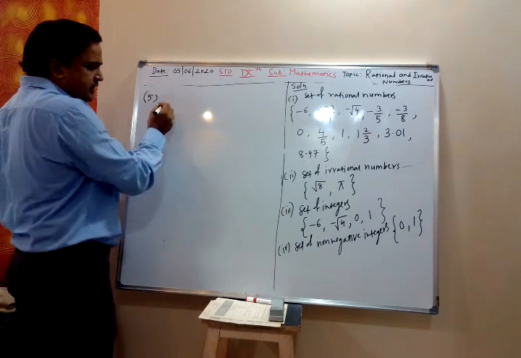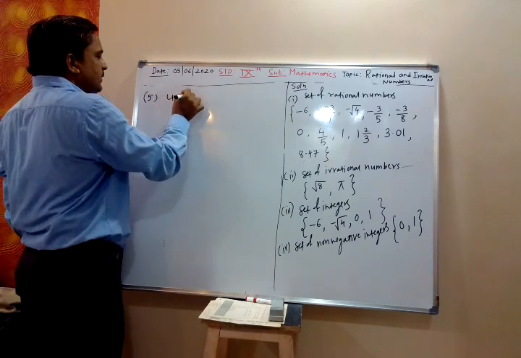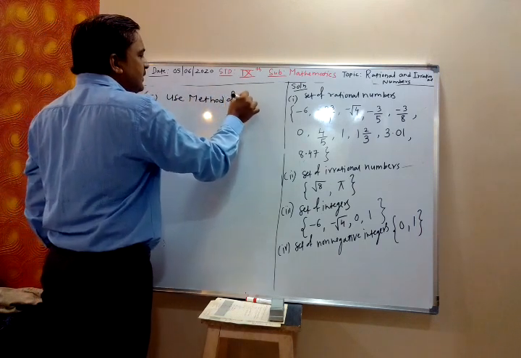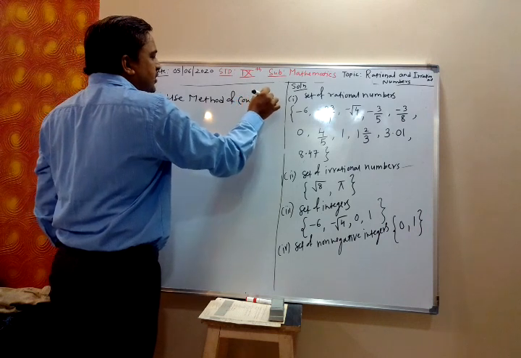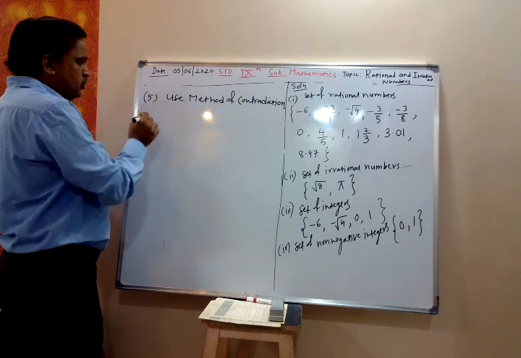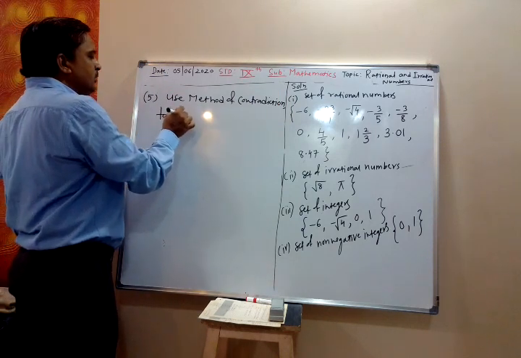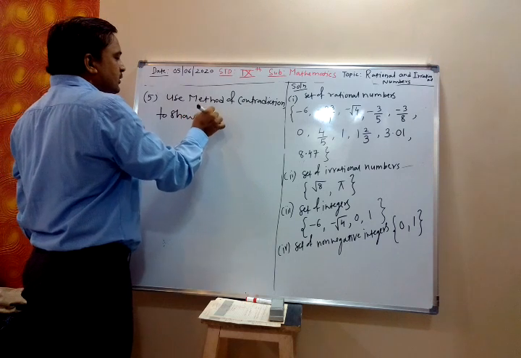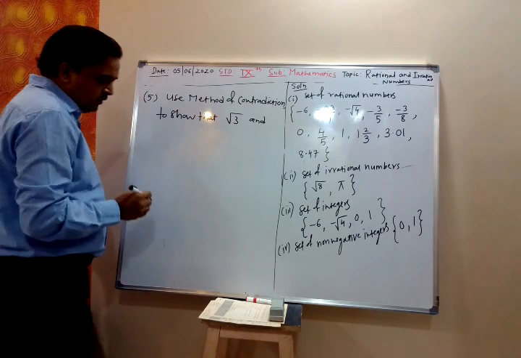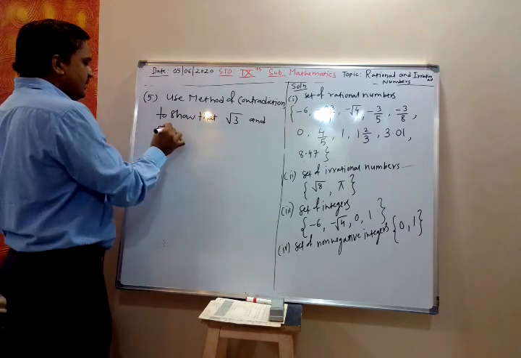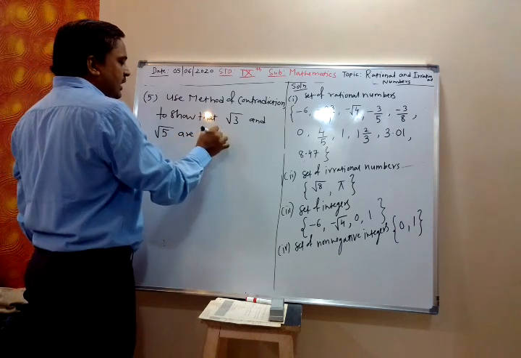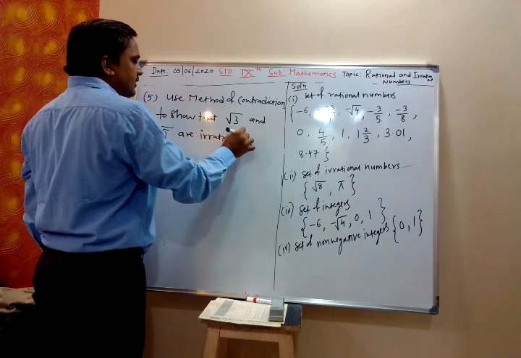Use method of contradiction to show that root 3 and root 5 are irrational numbers.